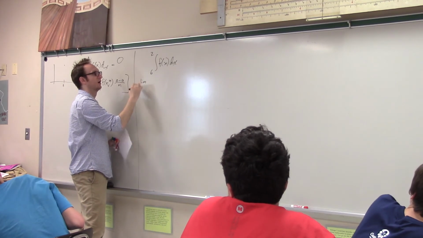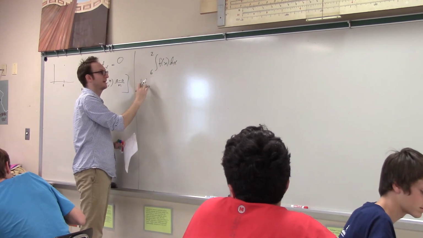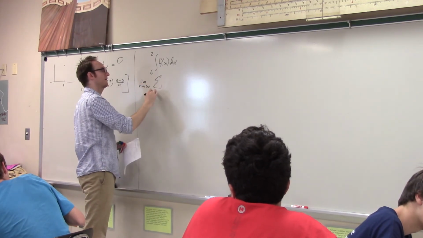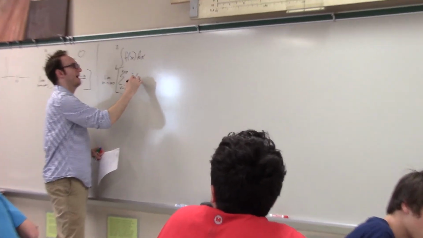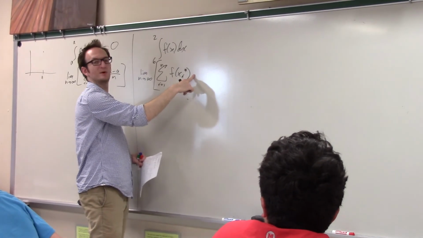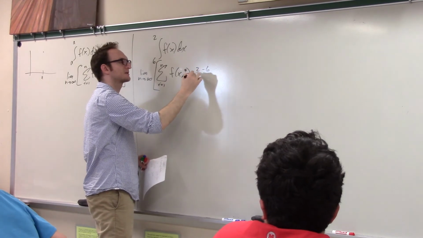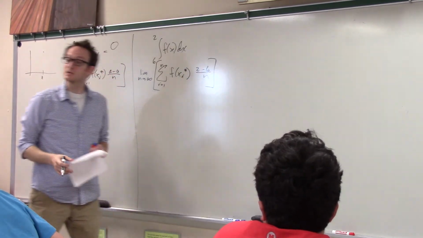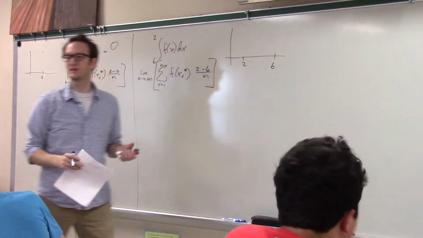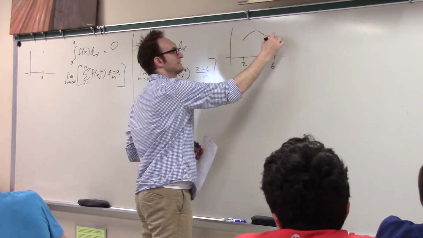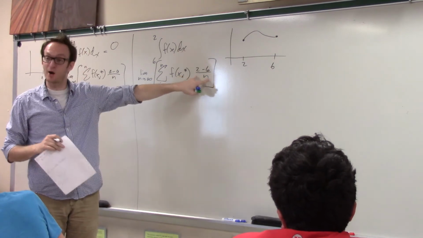So technically, what is this? Let's try to figure this out. This would be the limit as n goes to infinity of the sum from i equals 1 to n of f of x_i star times, but what's delta x now? Delta x is 2 minus 6 over n. Yes, so that's right. If the function is positive, you can kind of think of this as integrating backwards. Now our delta x's are in fact negative.